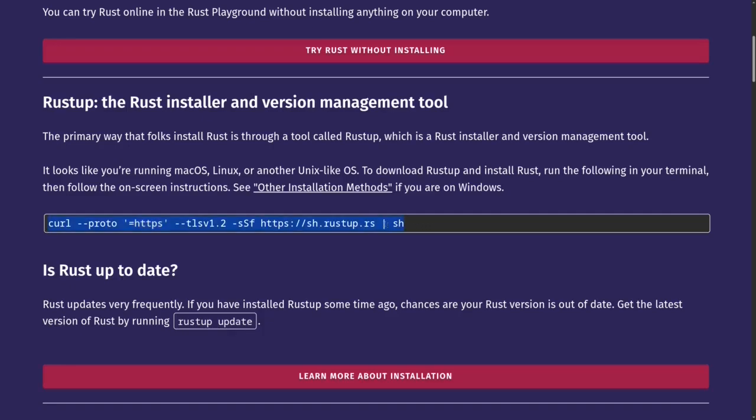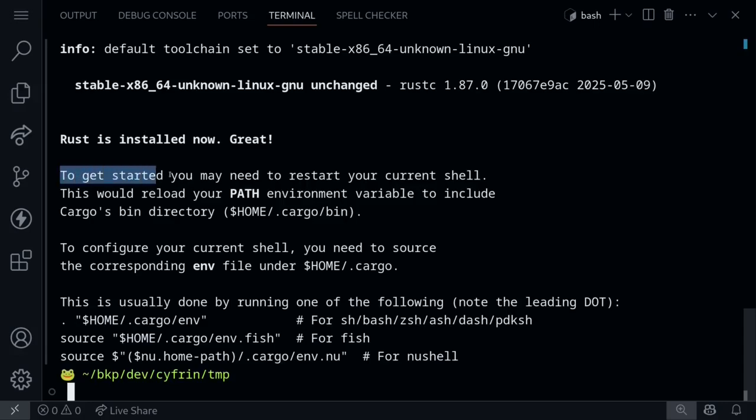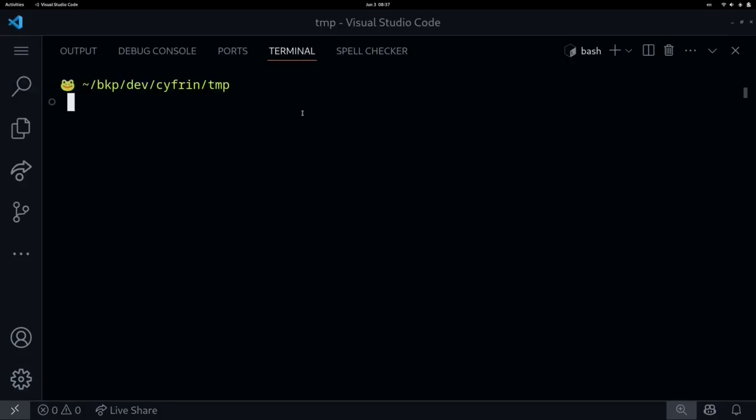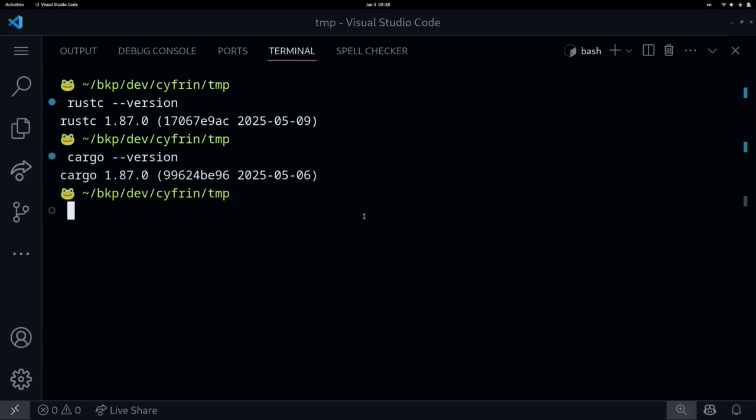The first step is to copy this command. Next, inside my terminal, I'll paste the command. As it says over here, to get started, you may need to restart your current shell. So that is what I'm going to do now. I restarted my terminal. Let's see that the Rust compiler and Cargo are installed. To check that the Rust compiler is installed and to see which version of the Rust compiler is installed, I'll type rustc --version. Okay, so on my computer, the Rust compiler version 1.87 is installed. The other tool that I want to check is correctly installed is Cargo. So I'll type cargo --version. Okay, it looks like Cargo is also installed.